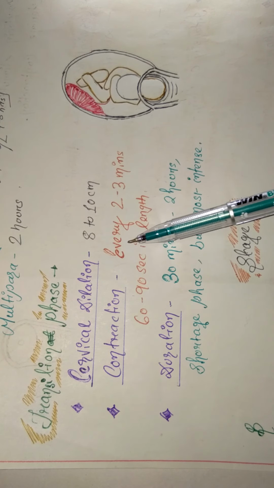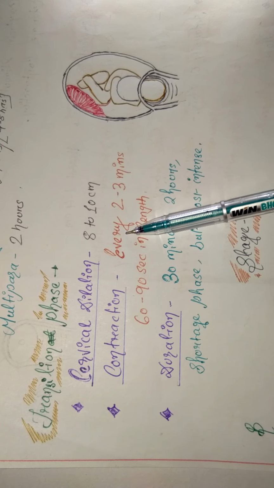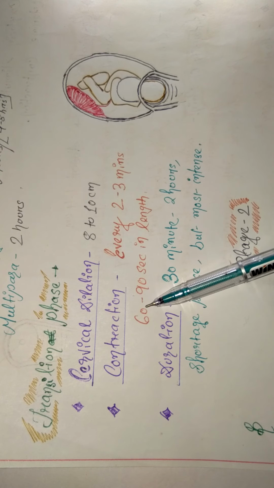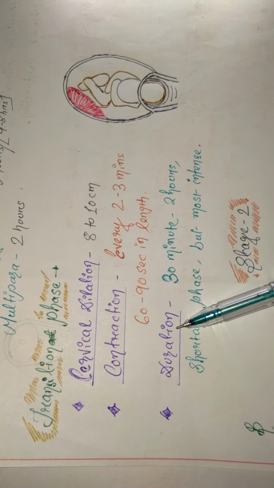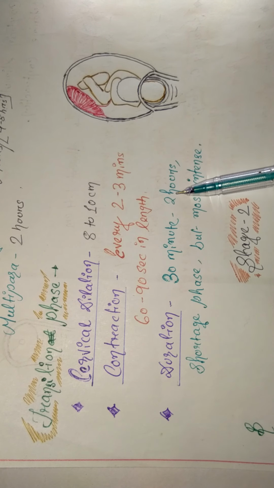Contractions are very intense in this phase, every 2 to 3 minutes, lasting 60 to 90 seconds, and the duration is 30 minutes to 2 hours.